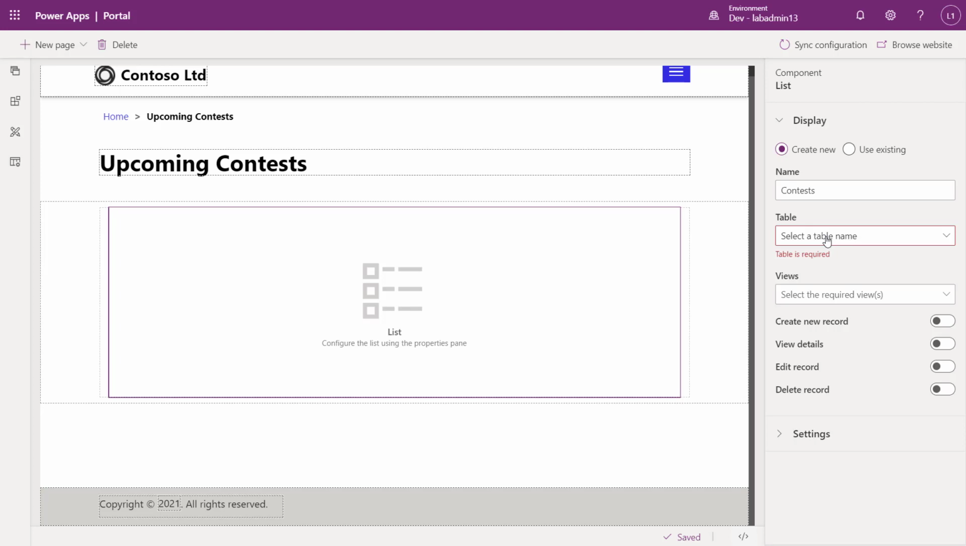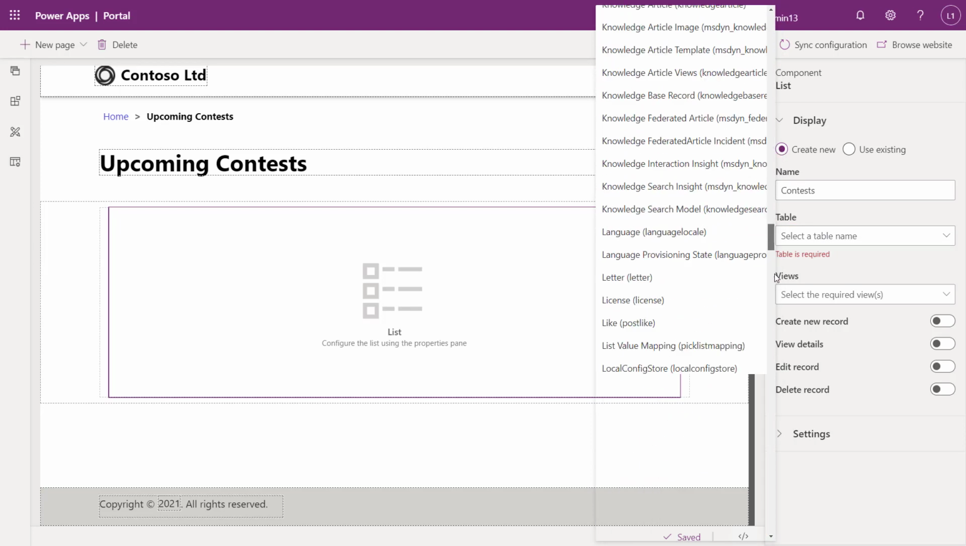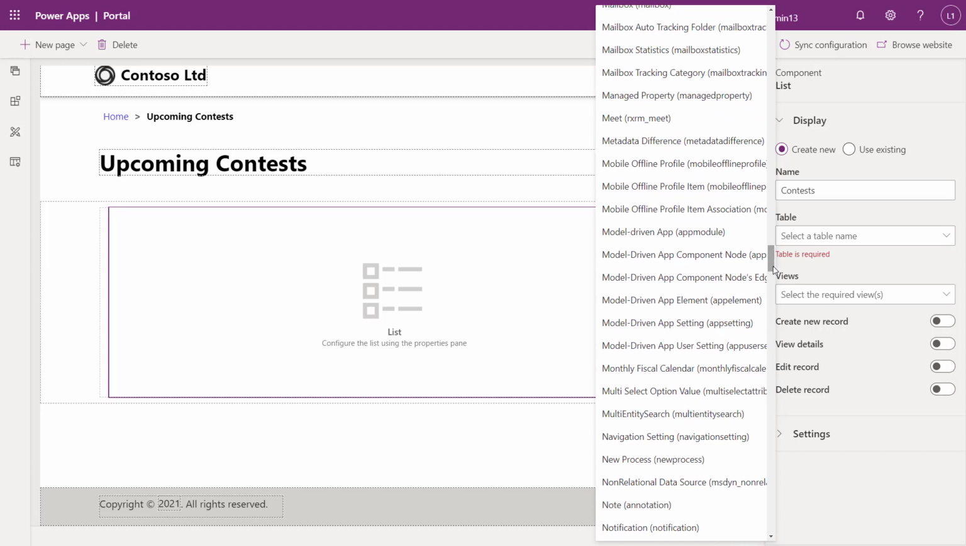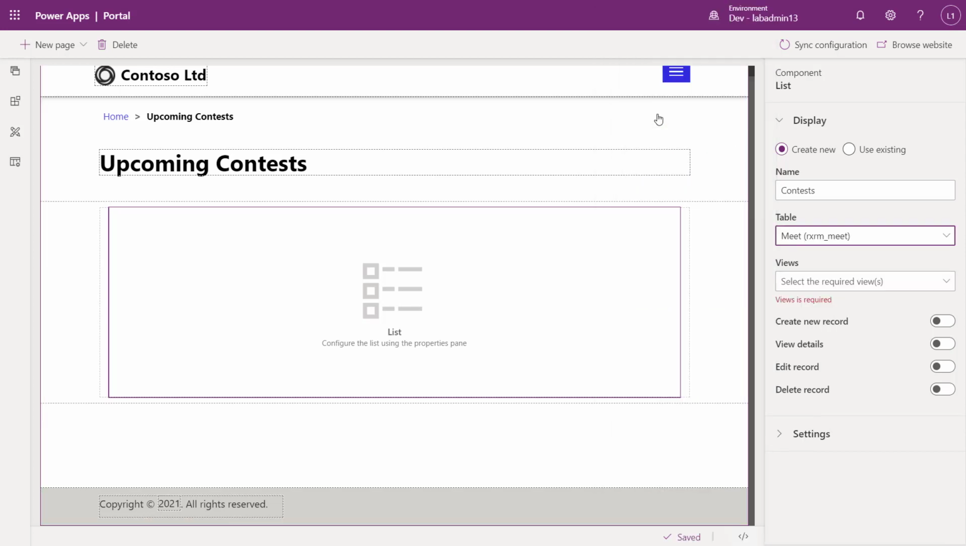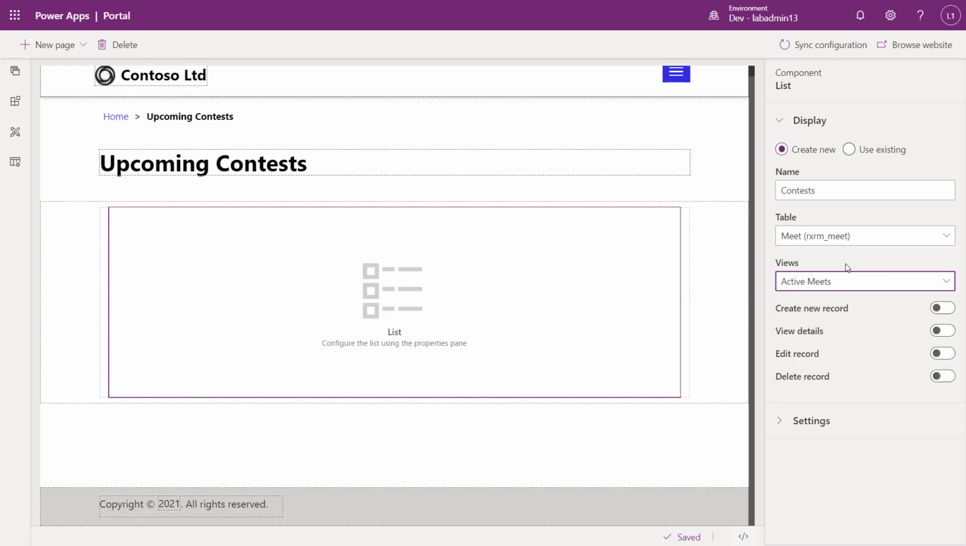And now I'm going to pick my Dataverse table. So I'm going to choose the table. I'm going to find meets. So there's the meet. And we have a list of views here. So I'm just going to pick the active meets, and I can pick multiple. We can choose the different views and just leave that for now. Maybe it will show more than 10 records. We can adjust this too. So let's say we're going to show 20. And maybe we'll just enable the search. We're not going to worry about table permissions just yet.